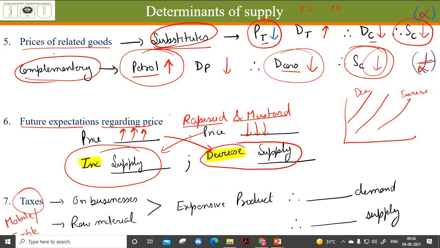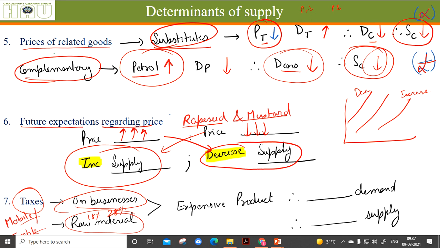Now, when taxes are levied on, let's say, mobiles and textiles, higher taxes are levied on businesses, on their profits, on their income and on the raw material. Let's say the taxes have been increased from 18% to 28%. What is going to happen?